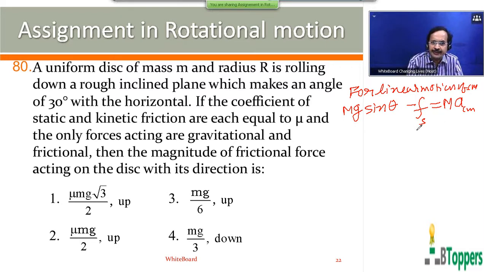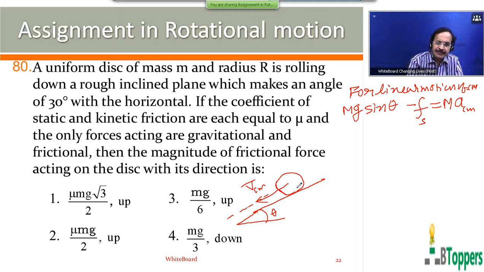Fs represents the magnitude of static friction. So when the body rolls down the fixed inclined plane without slipping, the velocity of center of mass is directed parallel to the inclined surface, down the inclined plane.